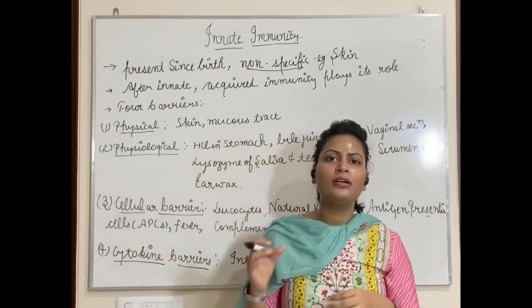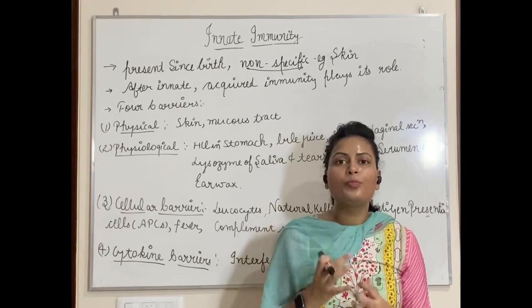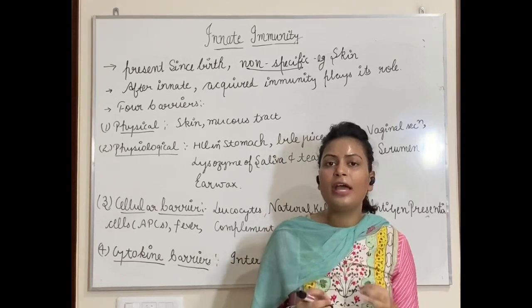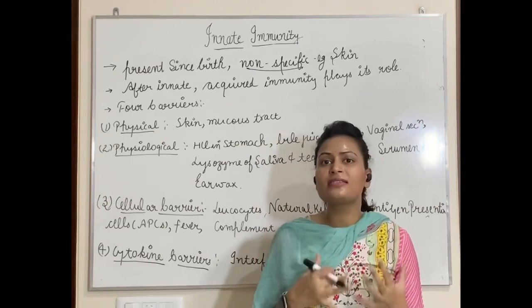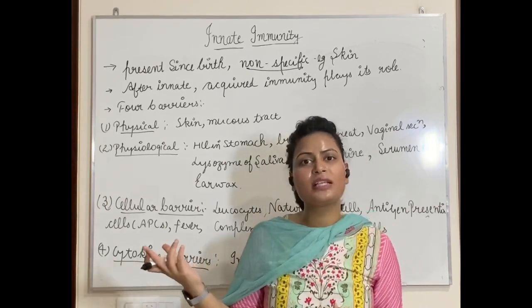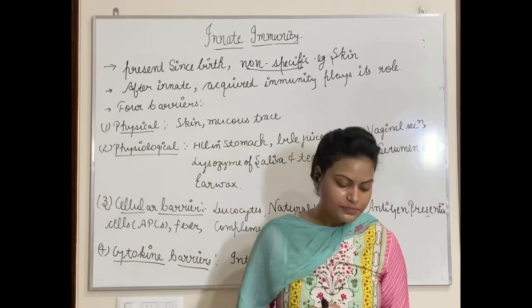So that third defense line, or you can say acquired immunity, will start to produce antibodies, because in acquired immunity we will talk about antibodies, or you can say killer cells. There are different types of cells which are present in acquired immunity. We will talk about them in detail.